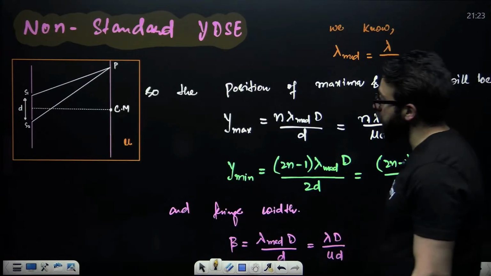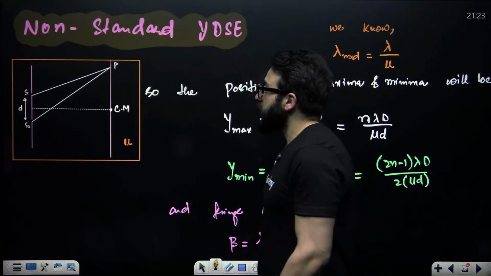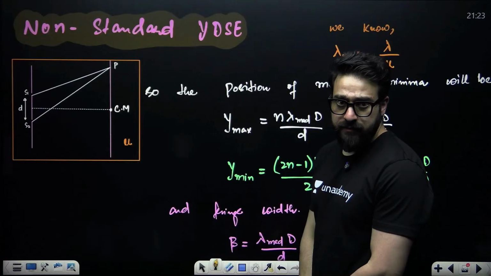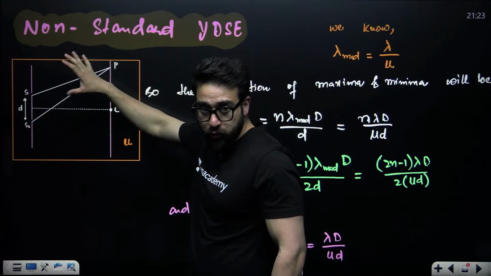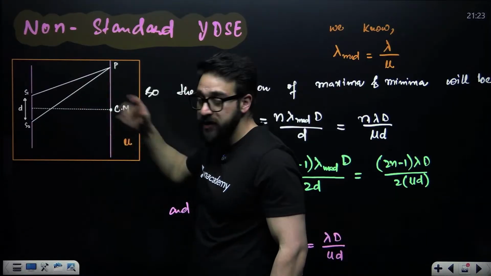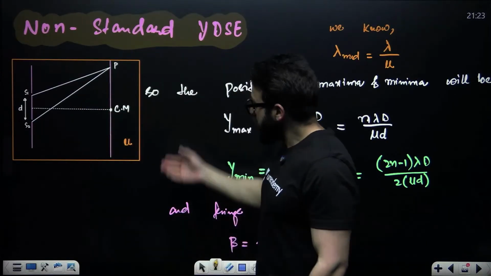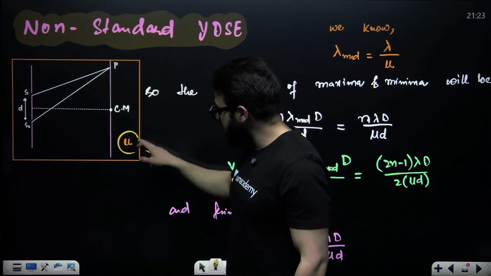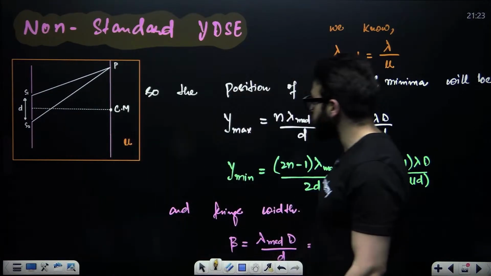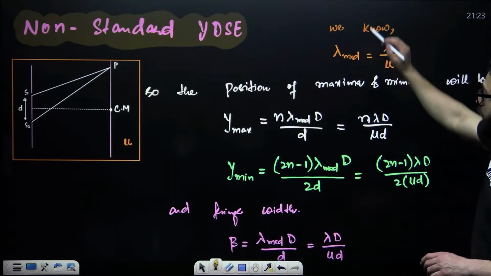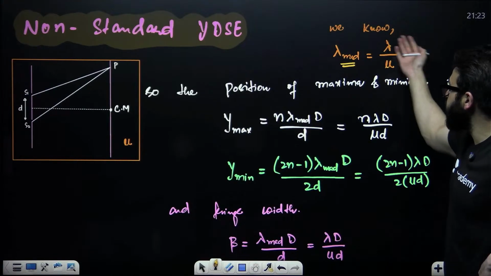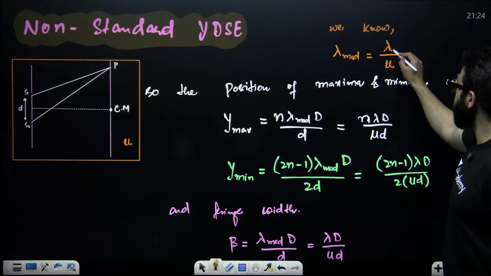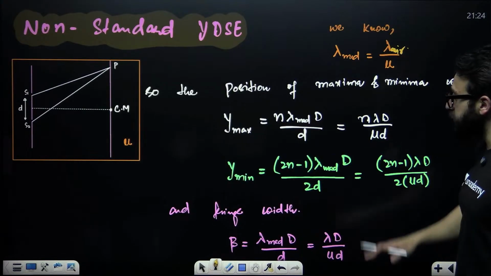Then you have non-standard YDSE. Guys, what is non-standard YDSE? Non-standard YDSE means when you do this Young's double slit experiment in a medium. Previously, you were doing this in air. Now you are placing this in a medium where the refractive index of that medium is mu. In this particular case, always remember, wavelength in this medium will be lambda divided by mu. Wavelength in air divided by refractive index of that medium.